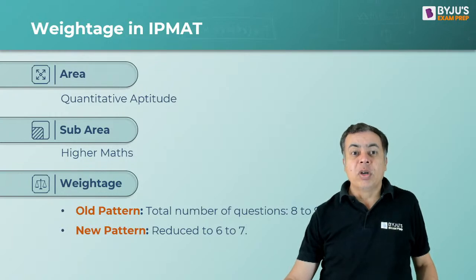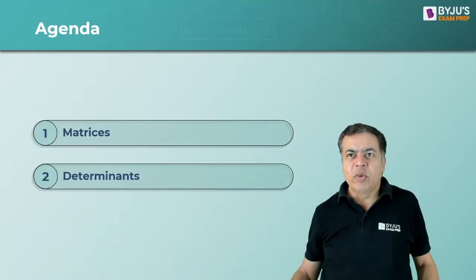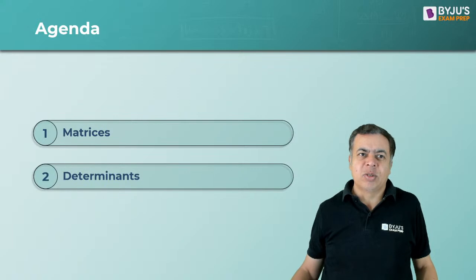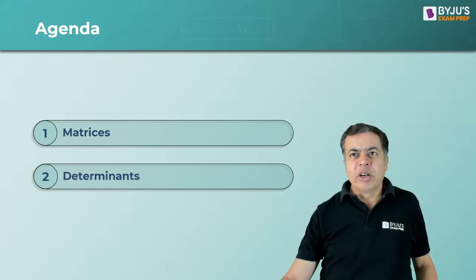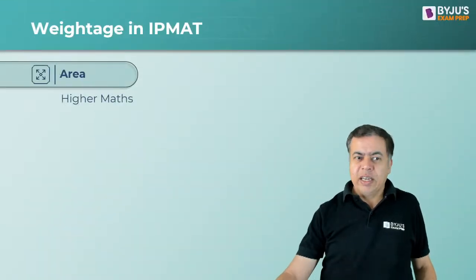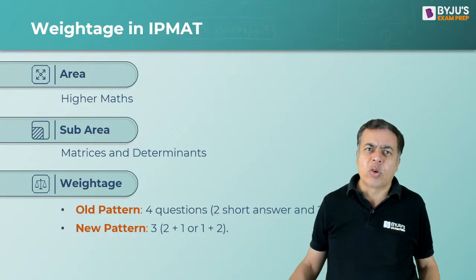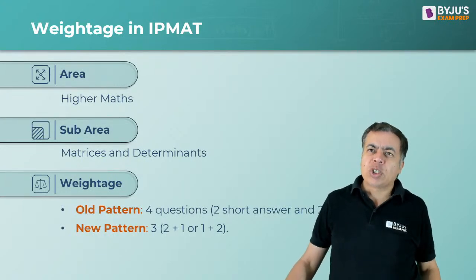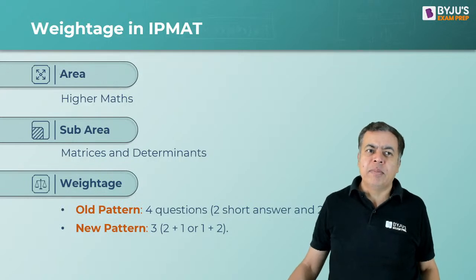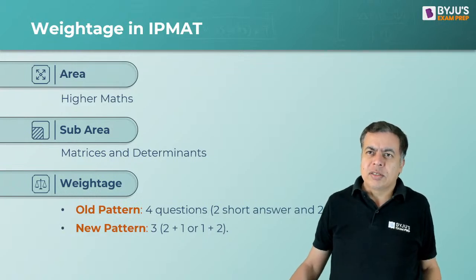But if I talk about particularly matrices and determinant, which we are going to discuss today, then the weightage to this topic is, you can see, initially it was approximately 4 questions, now it is 3 questions. It may be 2 plus 1 or 1 plus 2, that is 2 short answer and 1 MCQ, or 2 MCQ and 1 short answer. Generally it is 3 questions. In the new pattern you can expect 3 questions out of this topic.